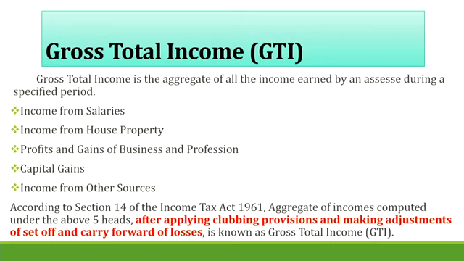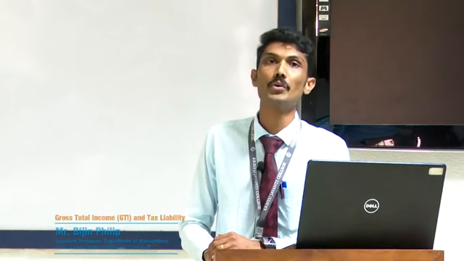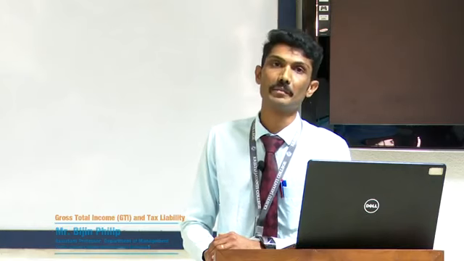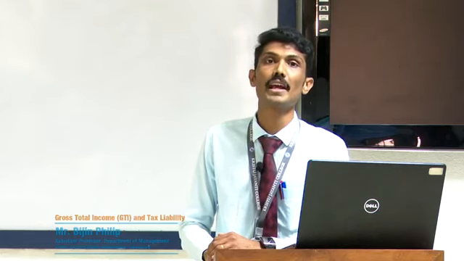What is clubbing provision? For example, a minor is receiving an income or any dependent of an individual is receiving any income. That also we have to add to the gross total income. And also we have to apply the provisions pertaining to set off and carry forward of losses.